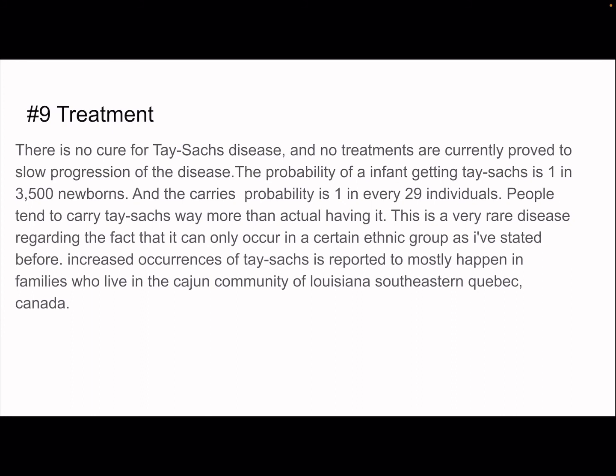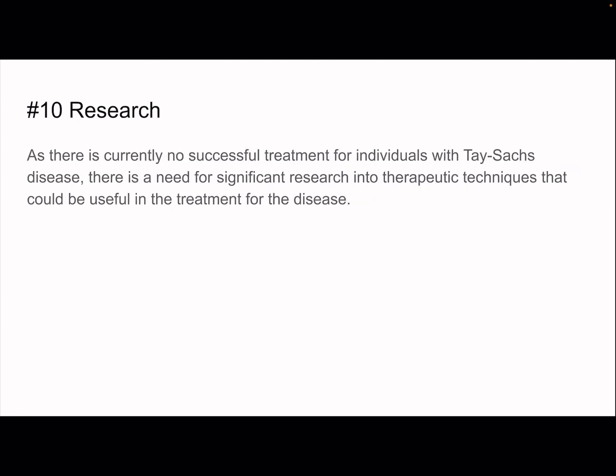This is a very rare disease, regarding the fact that it can only occur in certain ethnic groups, as I've stated before. Increased occurrences of Sachs are reported to happen in families who live in the Cajun community of Louisiana, southern East Quebec, Canada. Also, research.